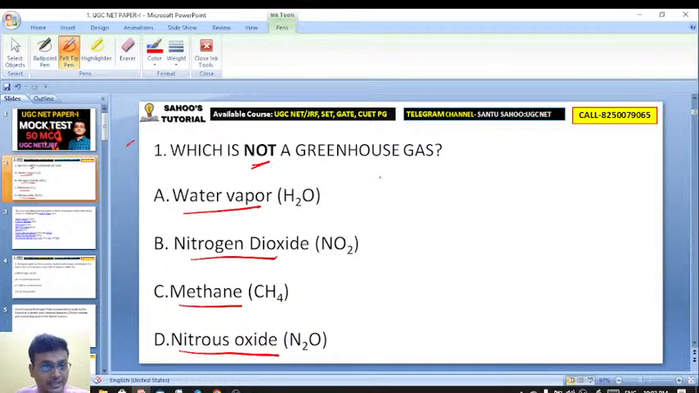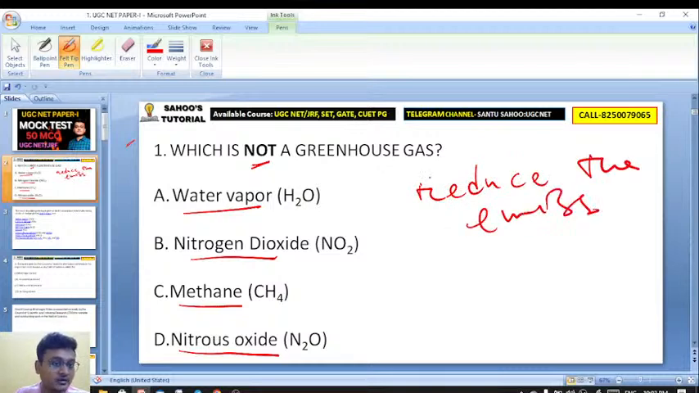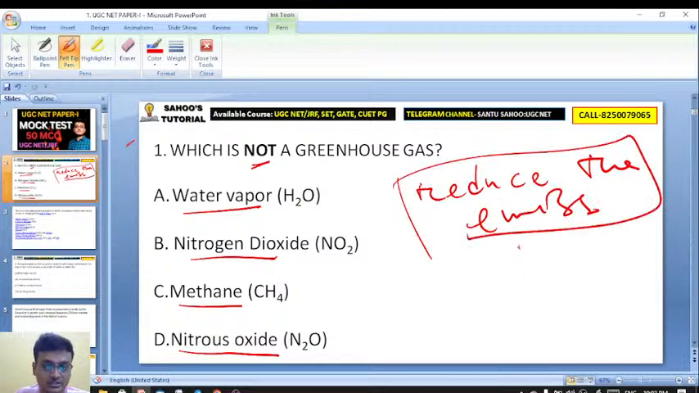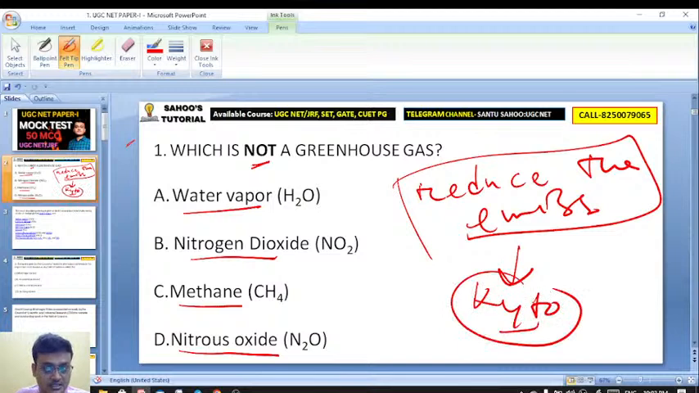You know that to reduce the emission of greenhouse gas, a protocol was introduced. Which protocol was initiated and introduced to reduce the emission of greenhouse gas? You should also know this. It was actually the Kyoto Protocol, in 1997.